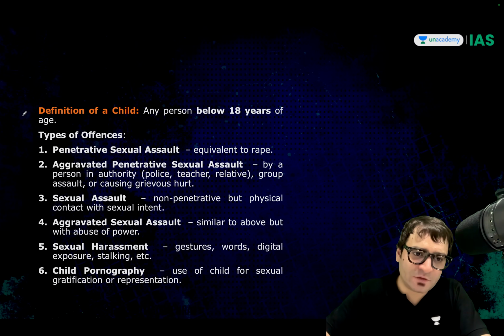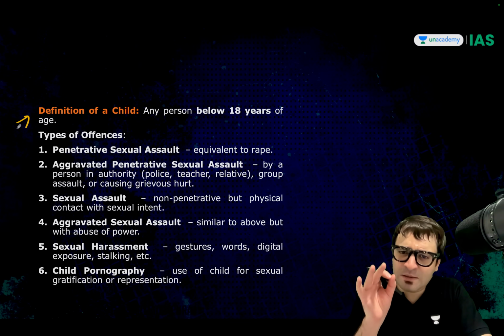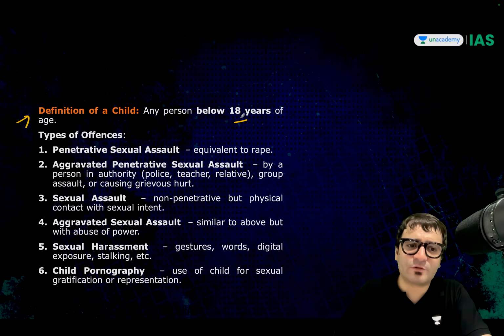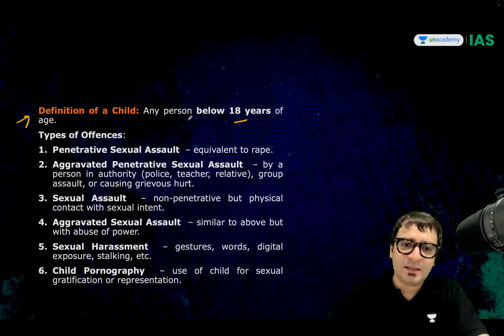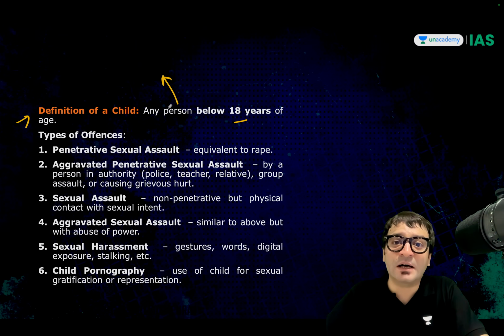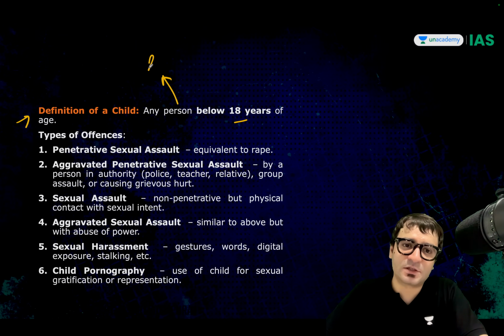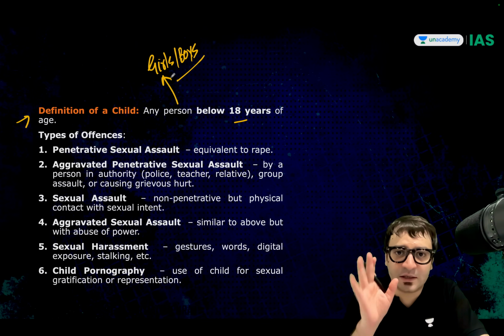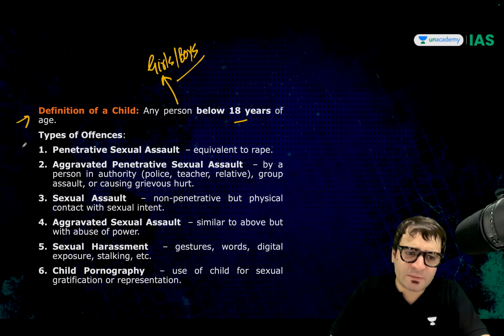But what is the definition of the child? Any person who is below the age of 18 is a child. Now, when we say any person, it does not say girl or only boy. It means both girls as well as boys under the age of 18. They are children and hence protected under POCSO. It talks about various offences